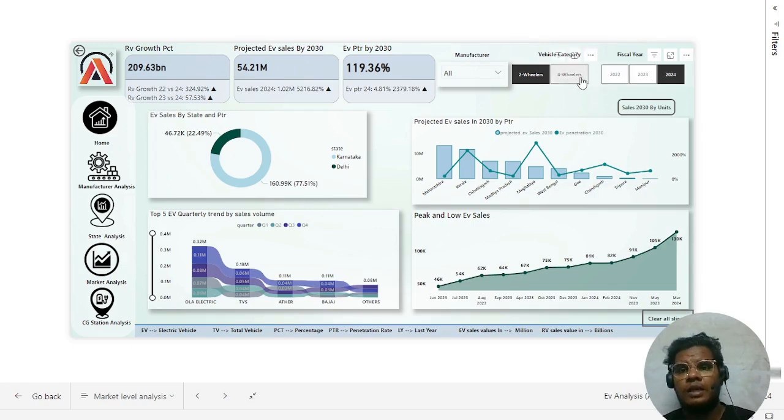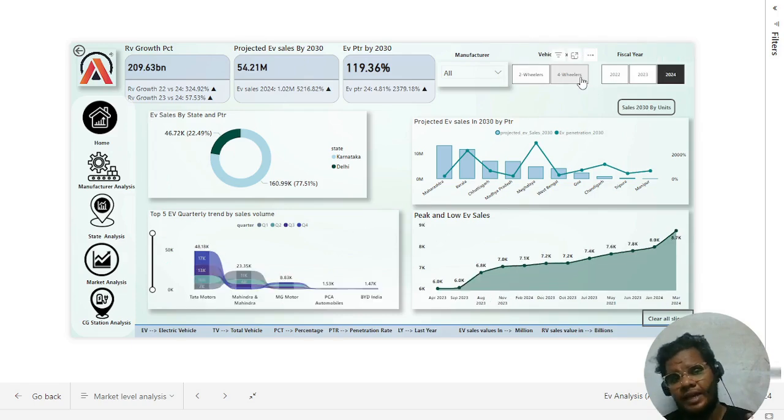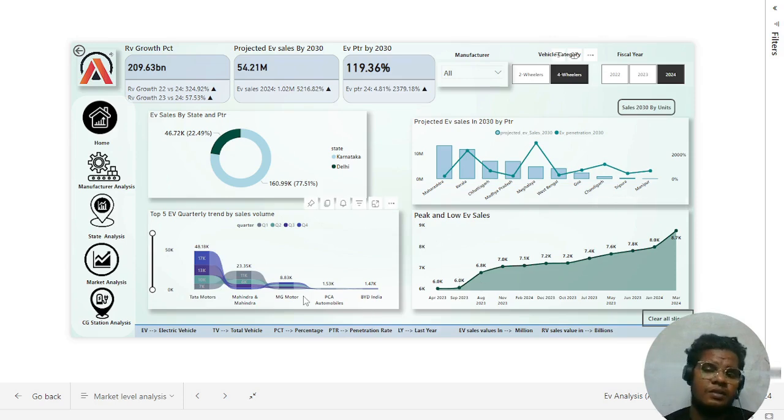Okay, that's the difference. In the four-wheeler category, Tata Motors holds the first place, followed by Mahindra and Mahindra, MG Motor, PCA Automobiles, and BYD. That's the difference in how vehicle sales happen, as per two-wheeler and four-wheeler, and by fiscal year category as well.